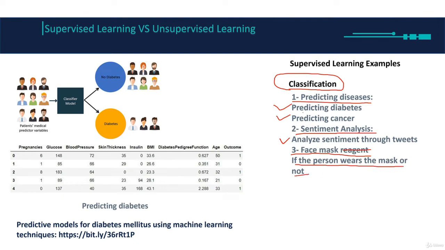The first example that we have here is predicting diabetes. Here we have the data of patients with their medical variables. These are called features: BMI, diabetes pedigree function, age, and then the outcome. One means yes, he got diabetes. 0 means no, he didn't get diabetes. Let me explain it to you.